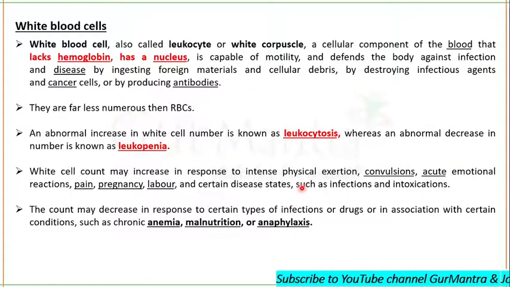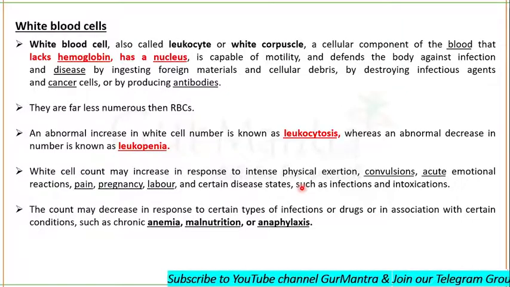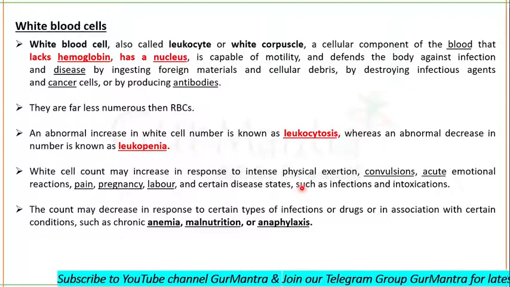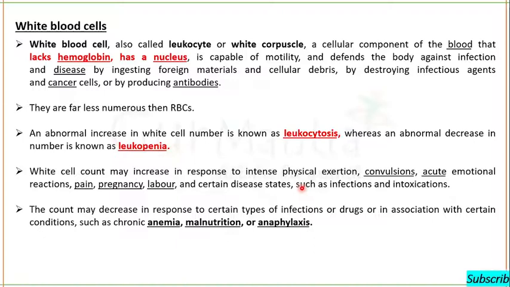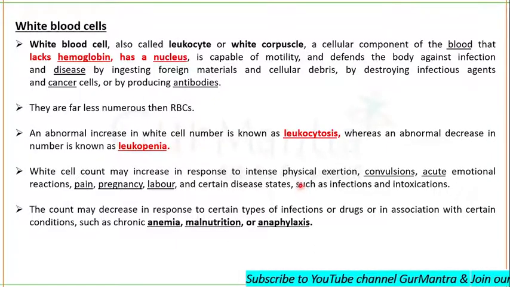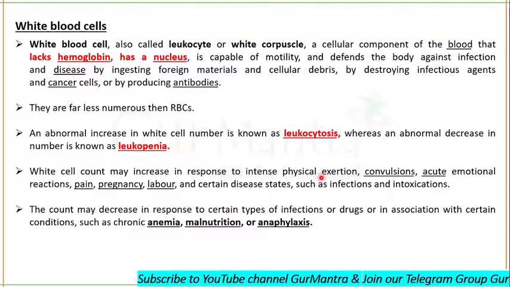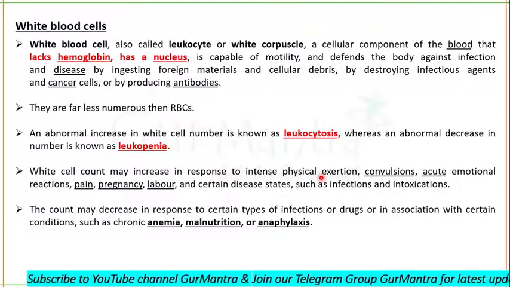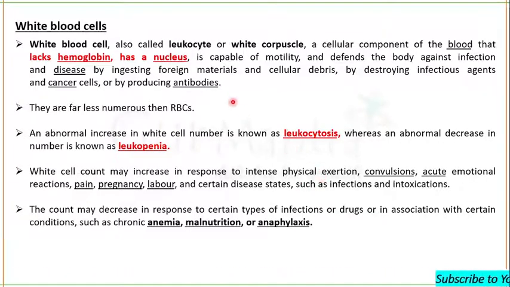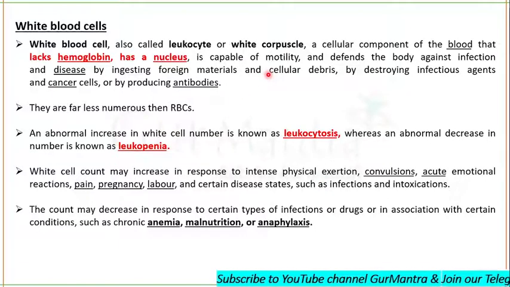White blood cells are also called leukocytes or white blood corpuscles, a cellular component of the blood that lacks hemoglobin. They have a nucleus, and they are capable of movement.